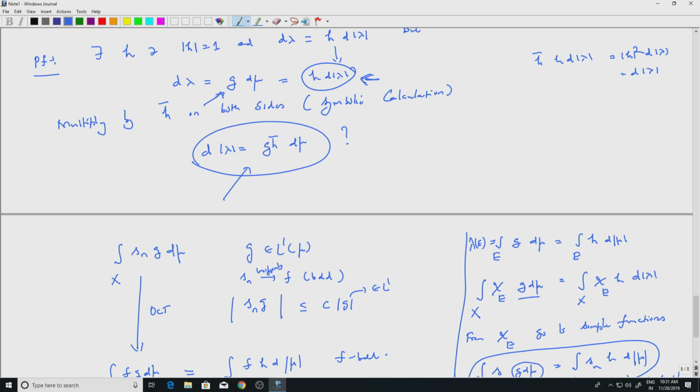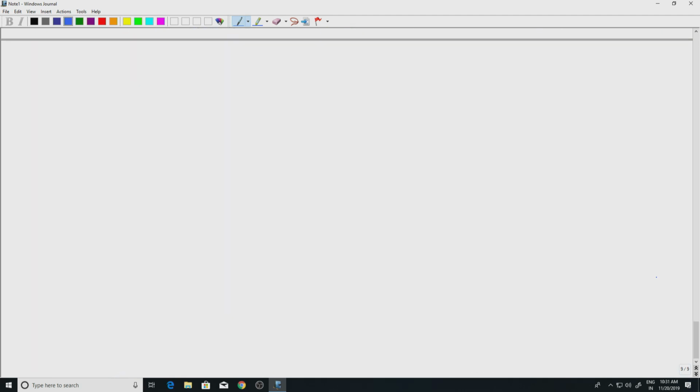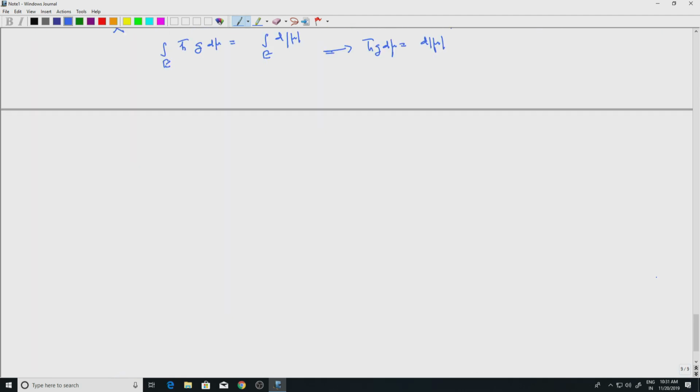Anyway, there is no mistake in the proof. It is just that instead of writing mu, I wrote lambda, and instead of writing lambda, I wrote mu. So, you can correct this. Multiplying by h bar we obtain d mod lambda equal to g h bar d mod mu. This is what we obtained.